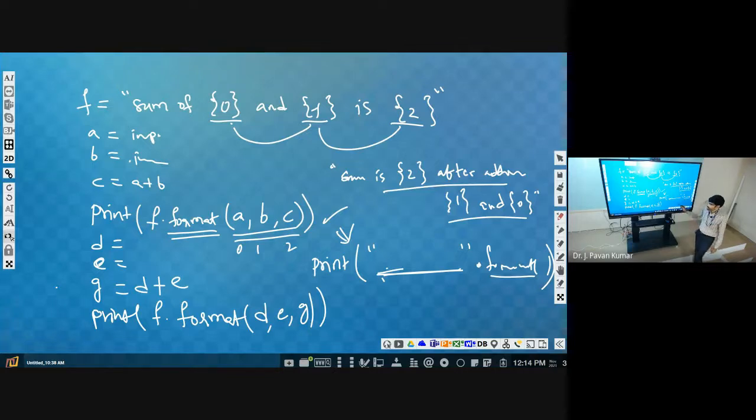How many variables? Any number. It depends upon how many placeholders we have. No, there is no limit. We can use any number. Noted?